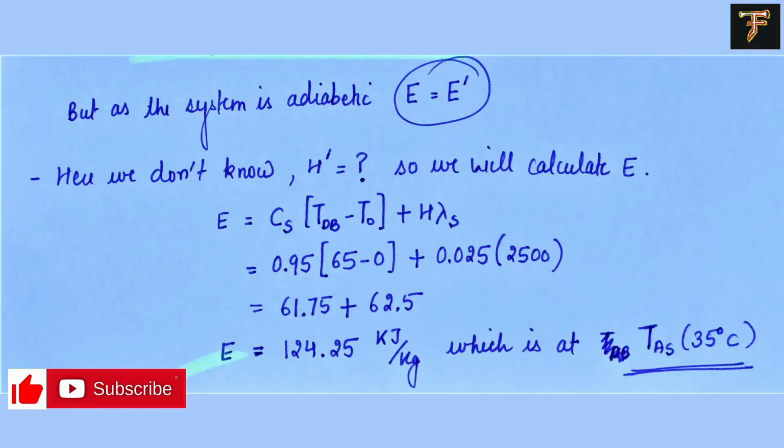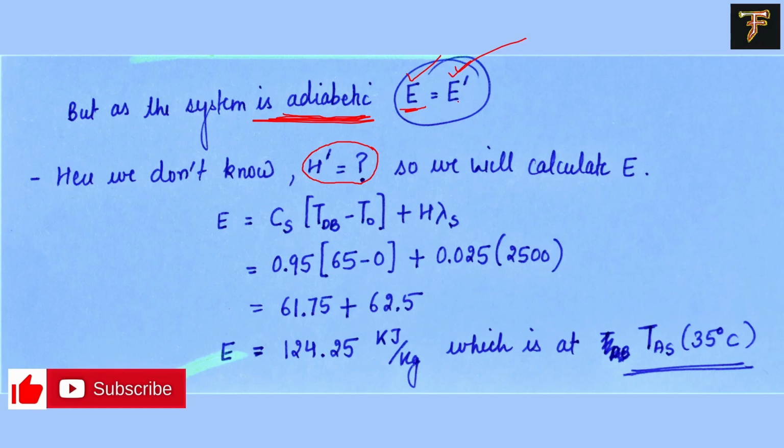And now we are very well aware that the system is an adiabatic system, right? It's an adiabatic system, so enthalpy will remain conserved. So both the enthalpies are the same, but we don't know the humidity at the exit of the adiabatic saturation chamber, but we know how much humidity there was when it was about to enter the chamber. So instead of calculating E bar, we will calculate E only, because both are the same.